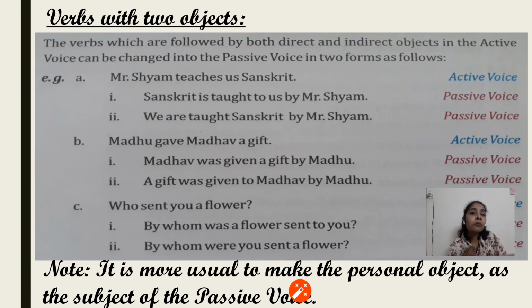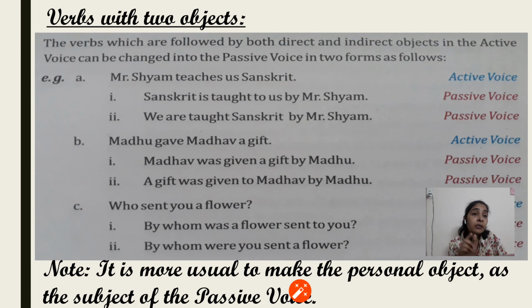Next is, Madhu gave Madhav a gift. Madhav was given a gift by Madhu. Two objects here are Madhav and gift. Now we can take Madhav also as subject and gift also as subject. So taking Madhav as the subject, we get the sentence as Madhav was given a gift by Madhu, because Madhu gave Madhav a gift.